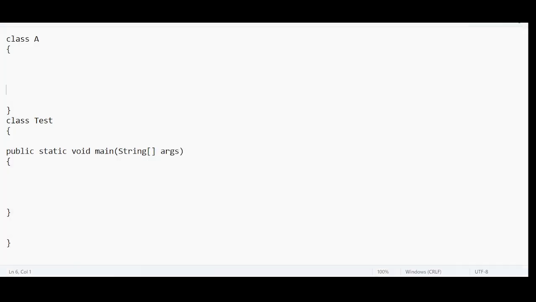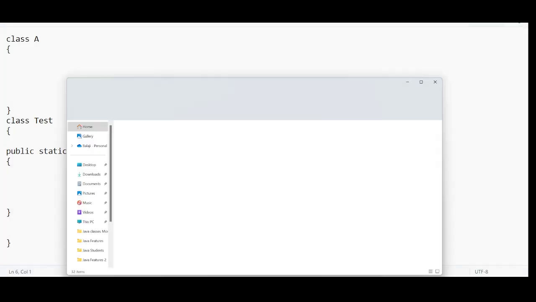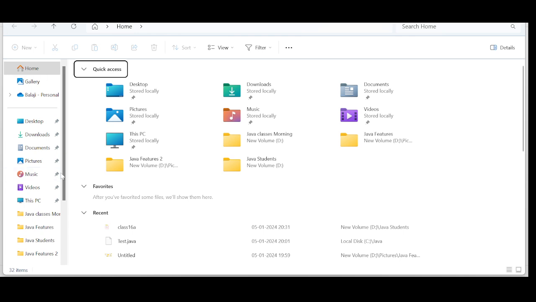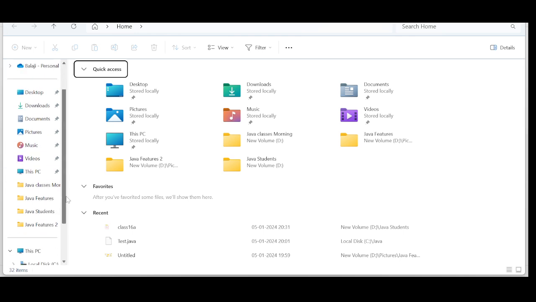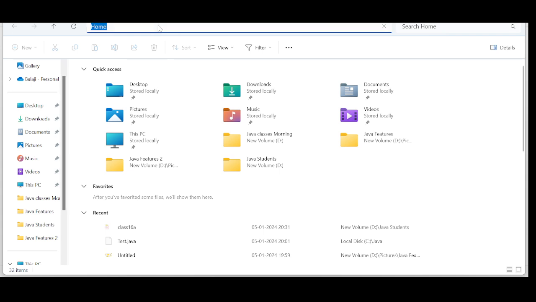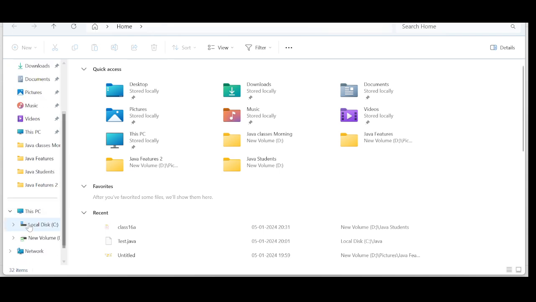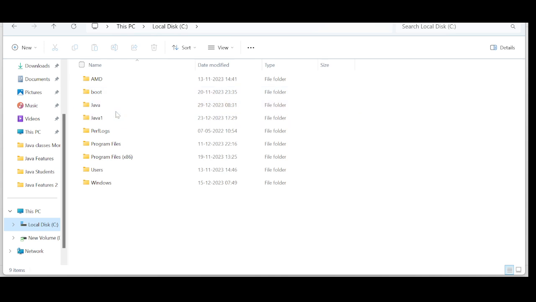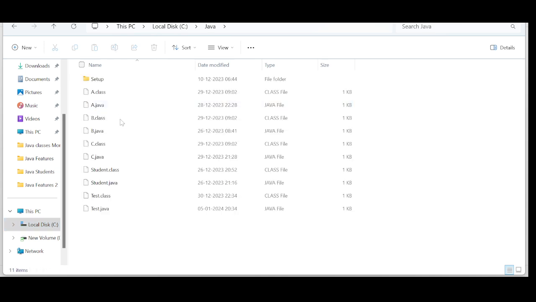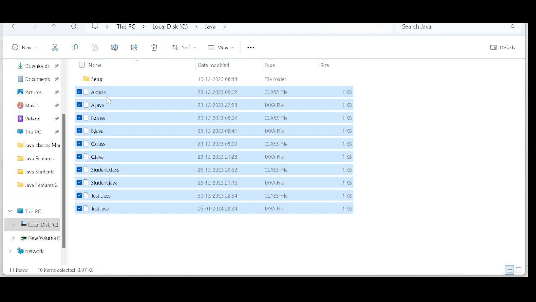Let us check that. I will show you the folder where these dot class files are getting stored, for better understanding. I don't know where it is. Okay, it's in the C drive. I think it's in Java. Okay, there are so many dot class files, so let me delete these.